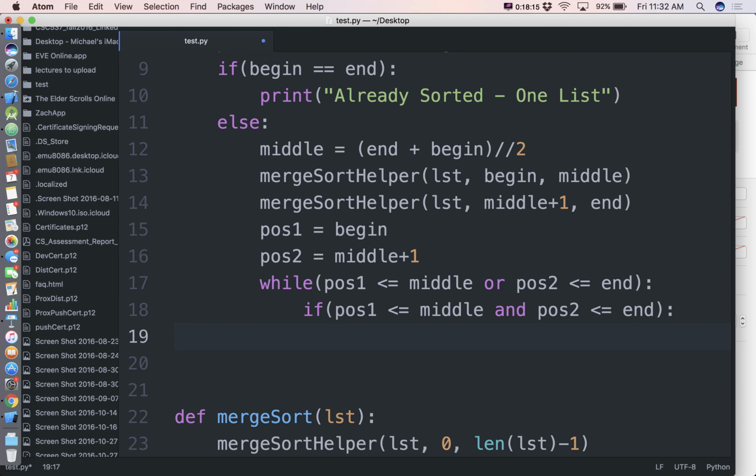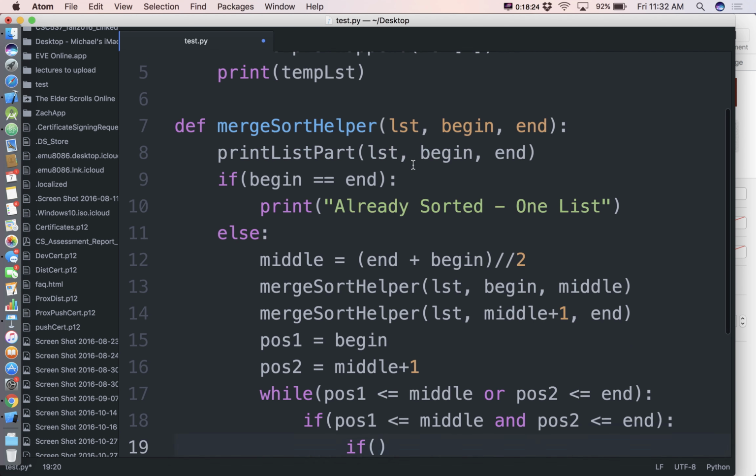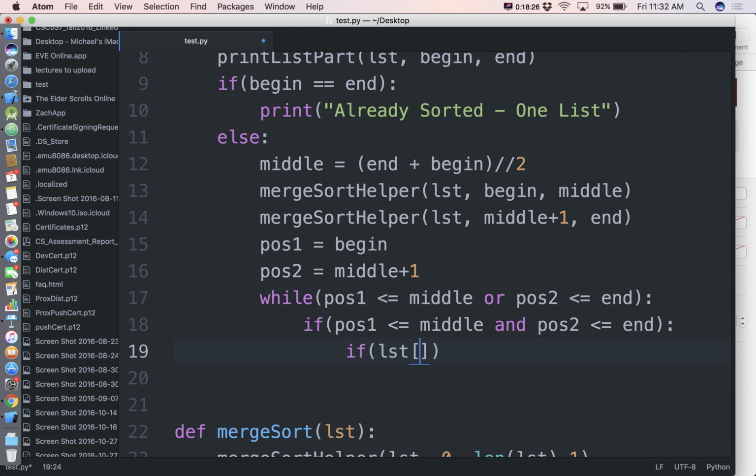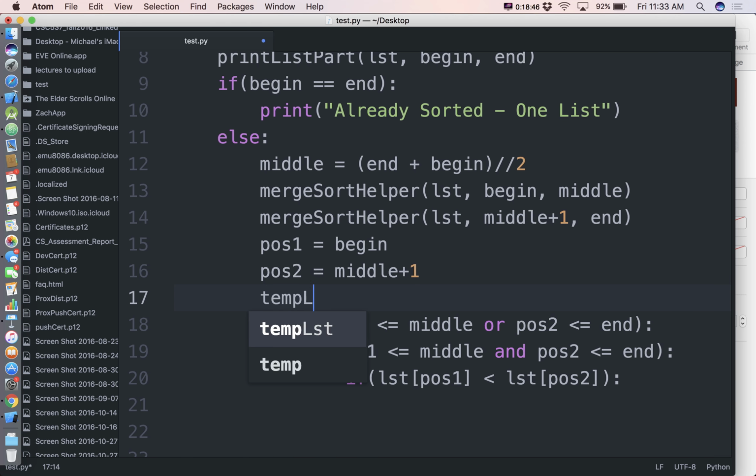So my question indented under this one, if I have two legal positions, is: if, and the name of my list here is lst, if lst at bucket pos1 is less than lst at bucket pos2. If that's a true statement, that means pos1 is my winner. Correct? Therefore, what am I going to do? We need to go ahead and give ourselves that temp list.